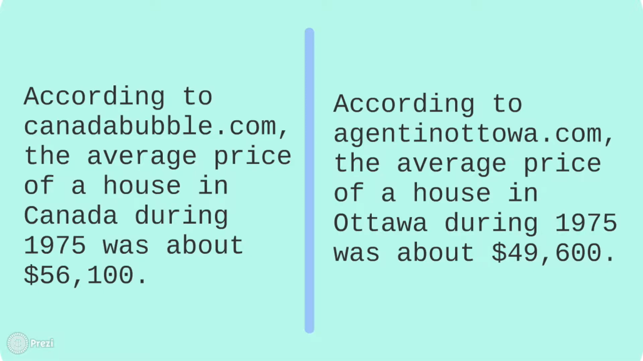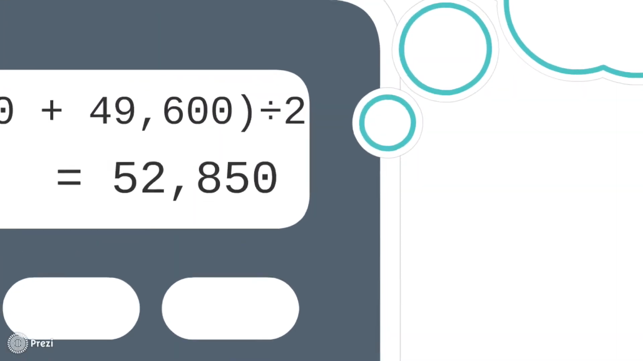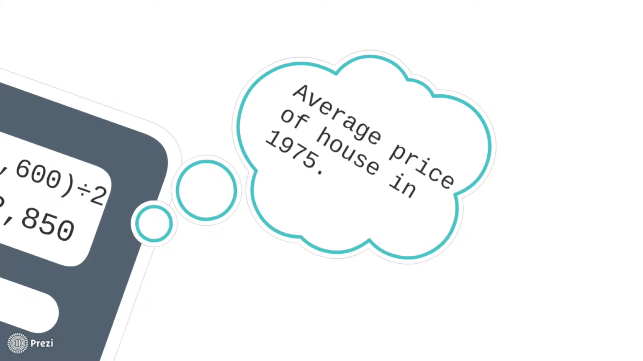$56,100. According to AgentInOttawa.com, the average price of a house in Ottawa during 1975 was about $49,600. We can then add those two numbers together and divide by 2 to come up with an average of $52,850, which is the average price of a house in 1975.